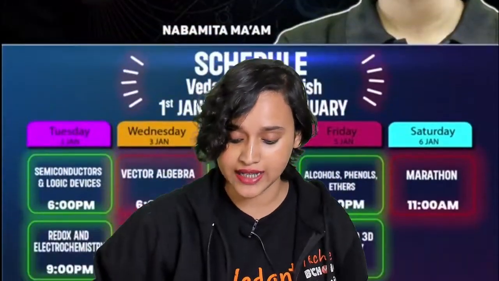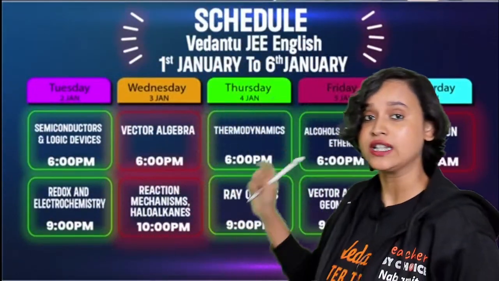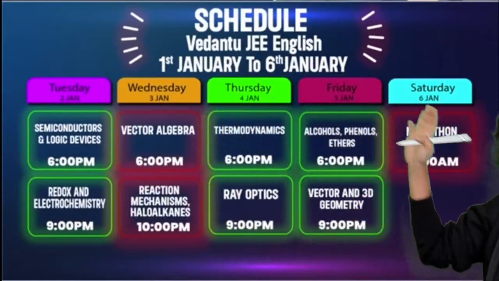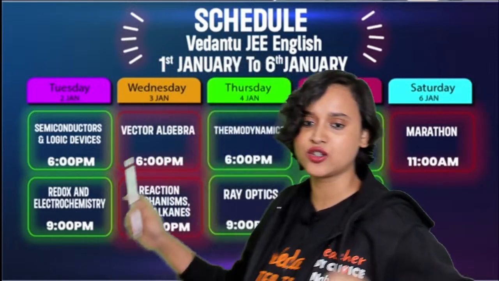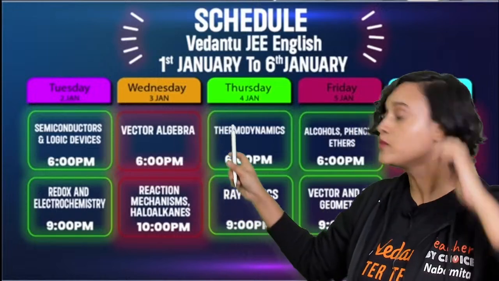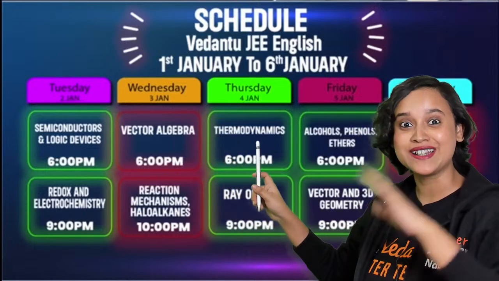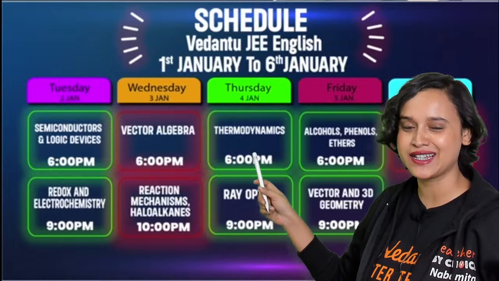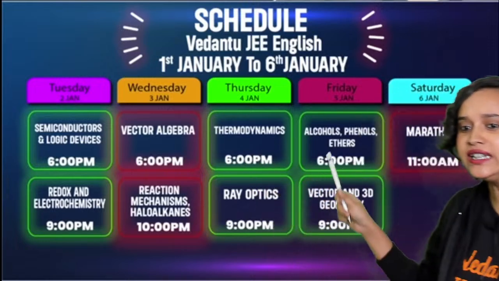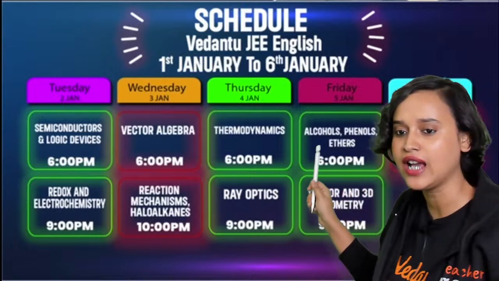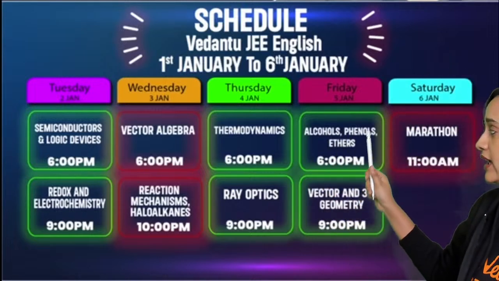But before I start with the session, let me also tell you that this is the schedule of 1st January to 6th of January. And today we have reached 4th of January already, which is why at 6:05 I started with thermodynamics, and I believe that I'll be able to cover it by 8:30. Then tomorrow you have alcohol, phenols and ethers by Pahul sir.